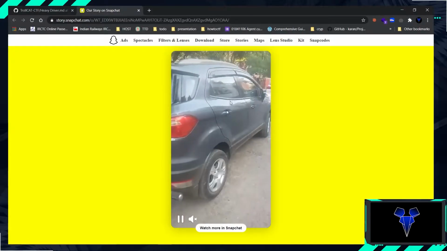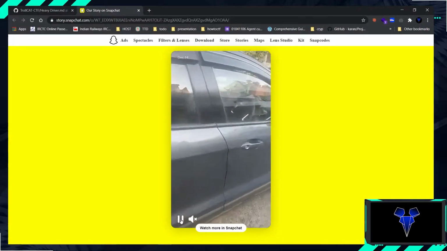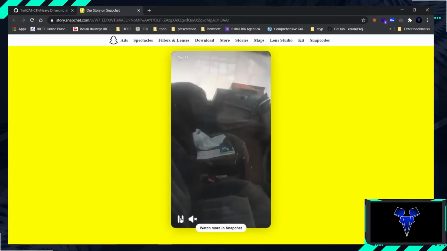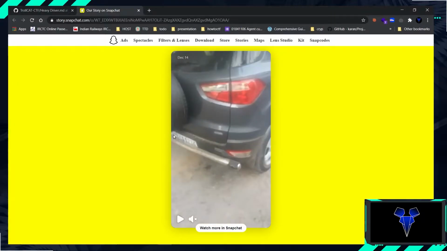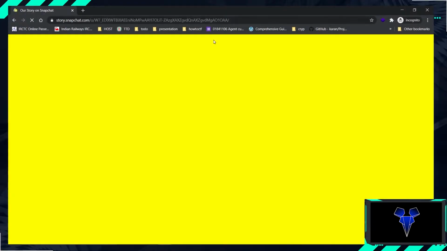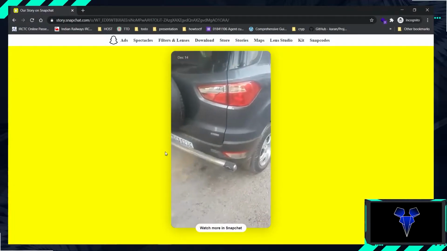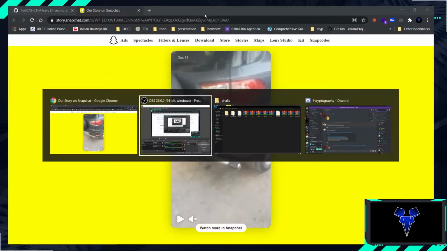So this is a snap from Snapchat. In just the first frame you could see that the number is visible here. Either you could try and open it in incognito, I guess that does not make it play the first part. Let's see if it autoplays. Okay, so it autoplays.